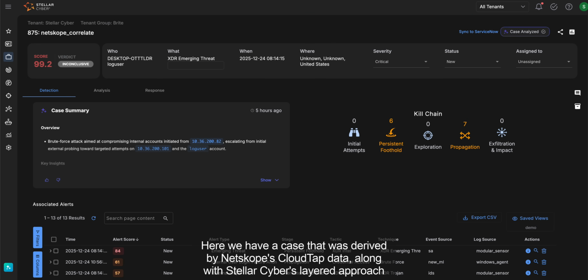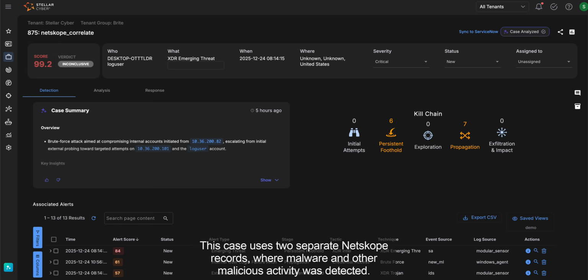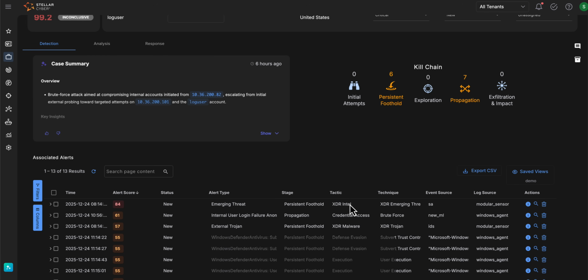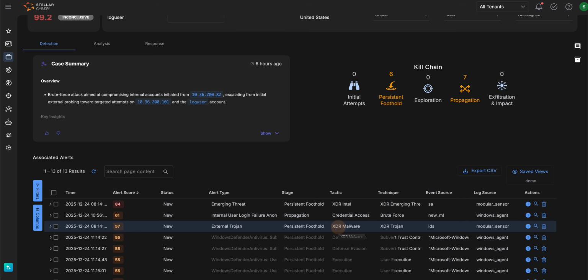Here we have a case that was derived by Netskope CloudTap data, along with Stellar Cyber's layered approach to AI, specifically GraphML. GraphML finds relationships between objects that are contained within records, and when relationships are discovered, builds them into collections that we call cases. This case uses two separate Netskope records where malware and other malicious activity was detected. We have this first one, the emerging threat, and this external Trojan, both of which came from Netskope CloudTap.